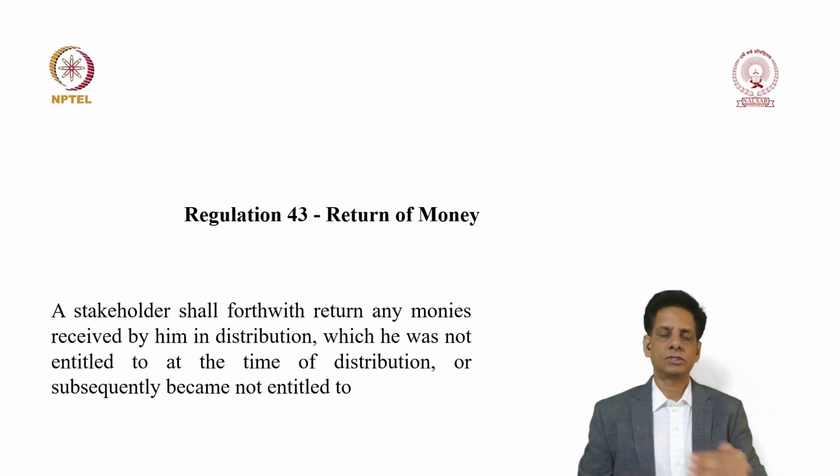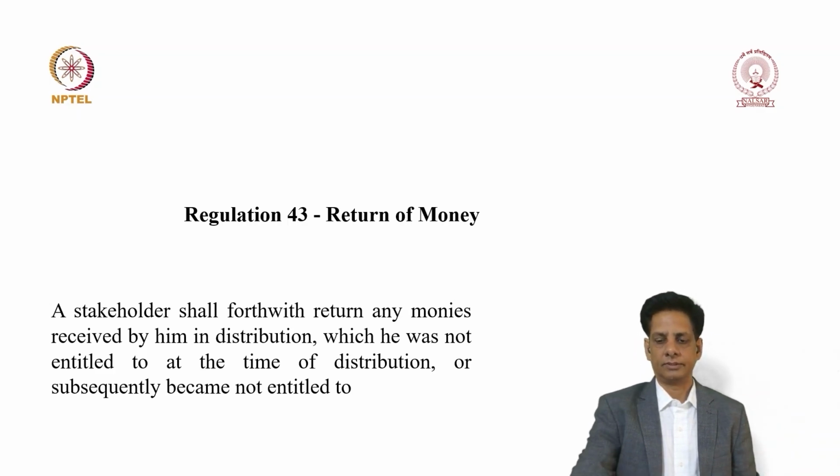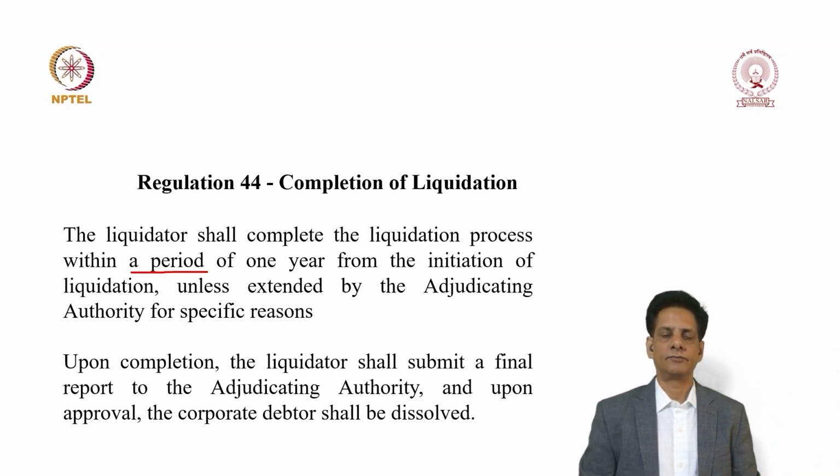Also, while you receive the money, you may not be certain whether you deserve it or not. But later on it became very clear that this money should not have been paid to you. In all those cases, wherever you received money unduly, such money should be returned to the liquidator. That is Regulation 43.